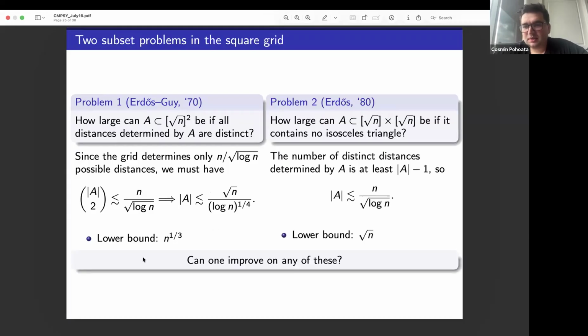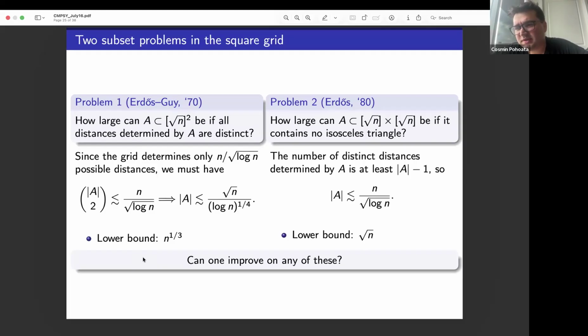Another related problem, I first heard it from Jordan Ellenberg from a MathOverflow post of his, but I've discovered it's a problem of Erdős from the 80s. How large can you have a set in the grid if there's no isosceles triangle? Before, when I forbid all repeated distances, I forbid isosceles triangles too, but I also forbid two segments that have four disjoint endpoints. Here I'm allowing that. I'm only forbidding isosceles triangles and perhaps also degenerate isosceles triangles.